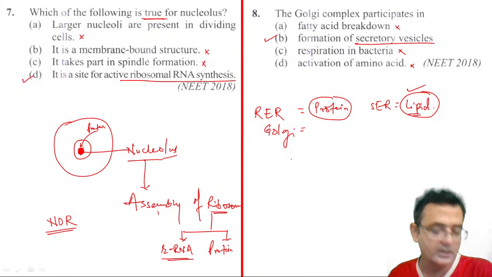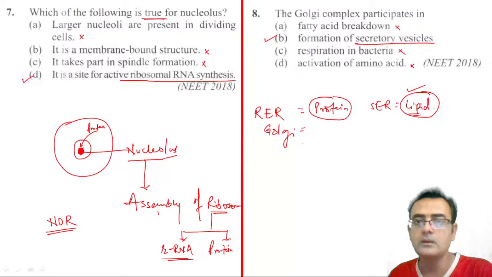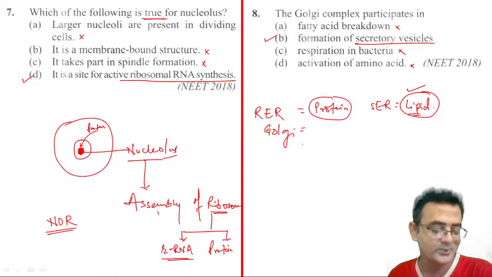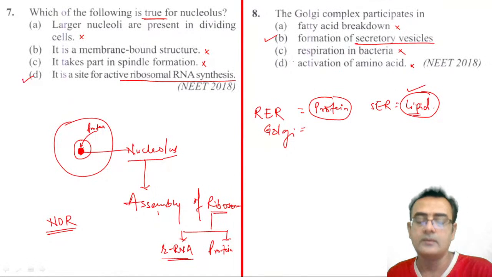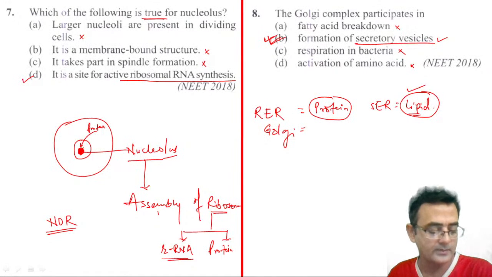Ajay Tiwari, A and B. B, yeah, fatty acid breakdown. Yeah, you can say you are correct actually, but if we have to select only one answer, then B is the most correct answer, right? So, formation of the secretory vesicle. You are correct, fatty acid breakdown to some extent is there. I agree. Okay. Yeah, correct.